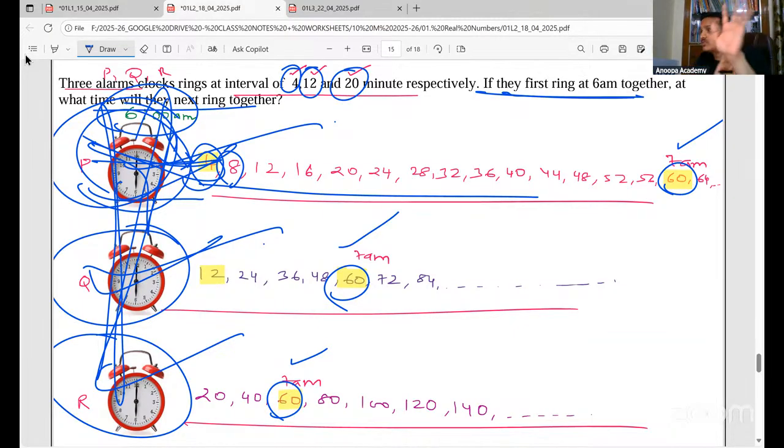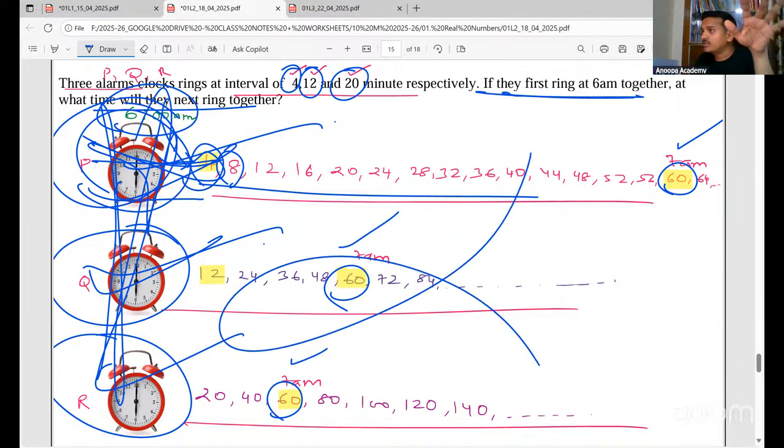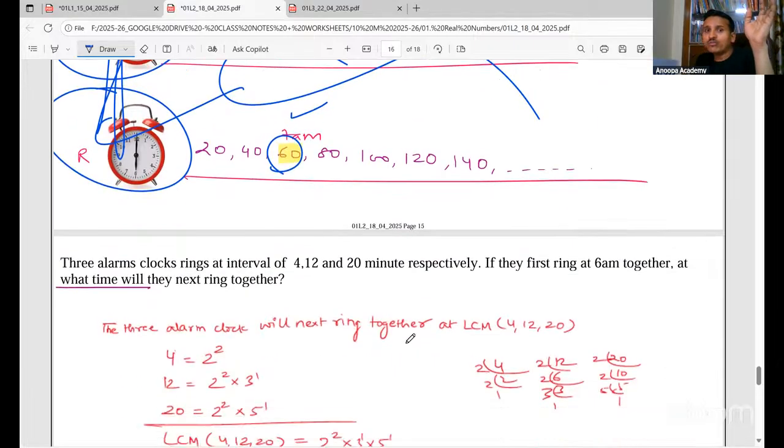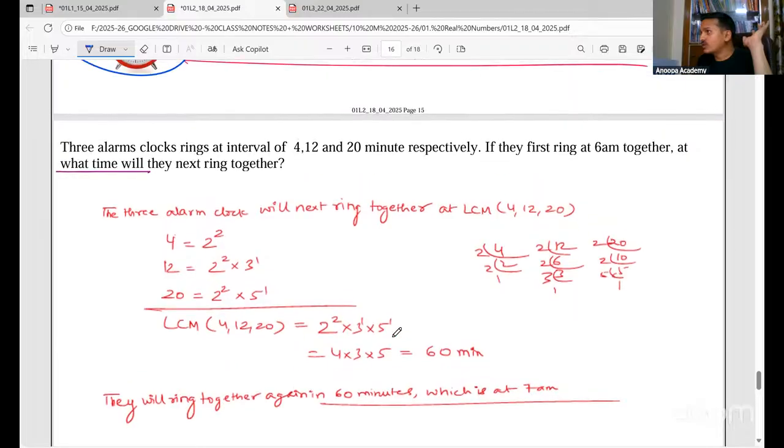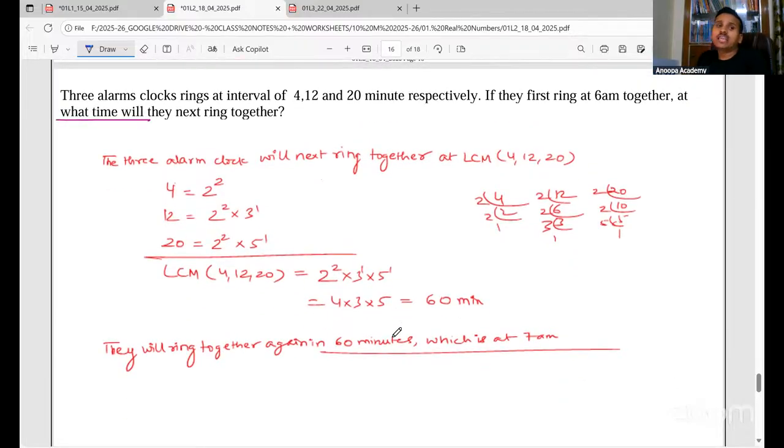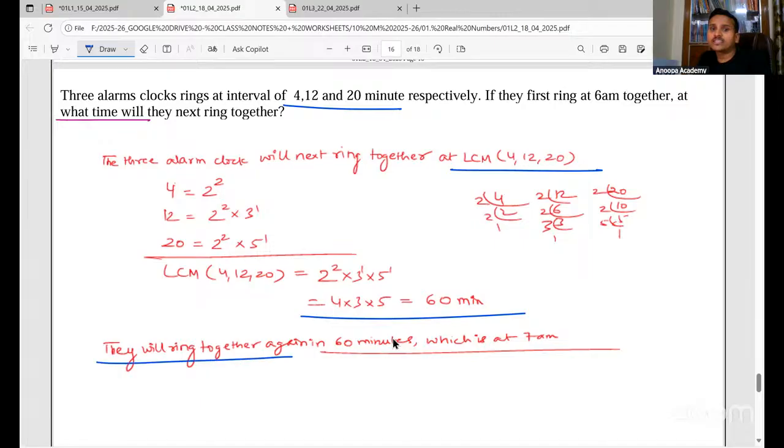But all these things we should not do in the exam. This is only for you to understand. In the exam, we have to follow this technique. You have to say that the 3 alarm clocks will ring together at the LCM of these 3 numbers. So you find the LCM by prime factorization and say that they will ring together again in 60 minutes, that is at 7 a.m. Because 60 minutes is 1 hour, so at 7 a.m. it will ring together. Clear, everyone?